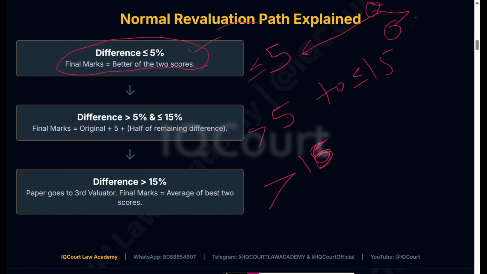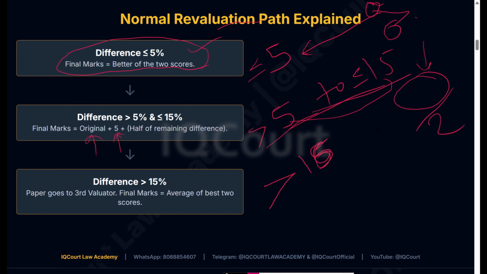If you get more than 5 marks, less than 15 marks, then they'll give you original marks plus 5. For the remaining difference minus 5, they will divide by 2. Just take a photo of this, you will understand while I explain the scenarios.